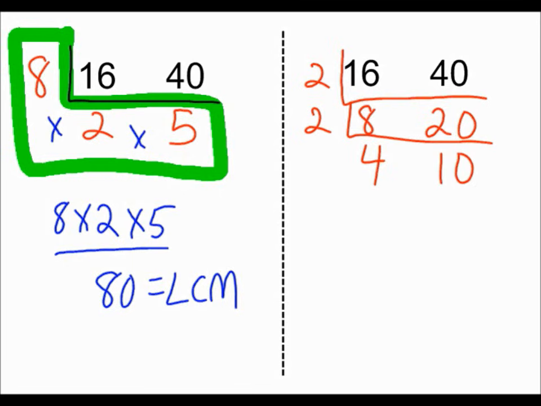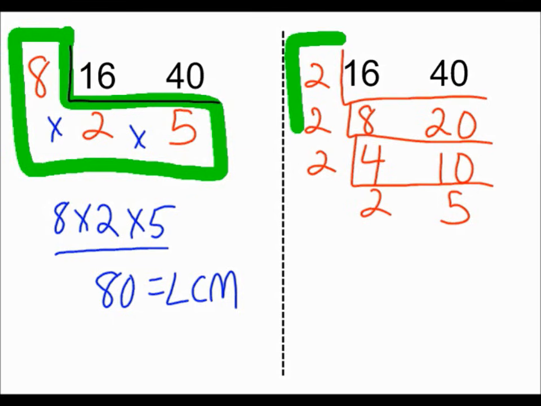Does any number go into 4 and 10 other than 1? Yep, 2. 2 goes into both those numbers. 2 goes into 4 twice. 2 goes into 10 5 times. And we're done, because nothing goes into 2 and 5 except for 1.